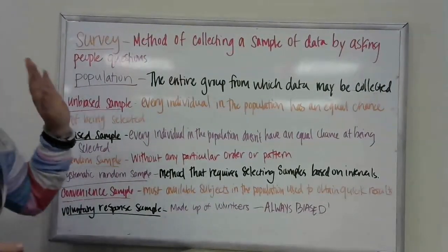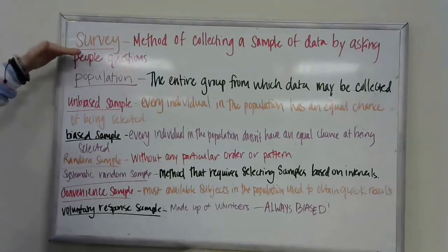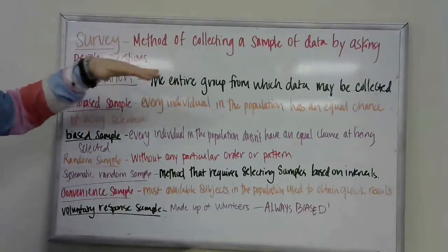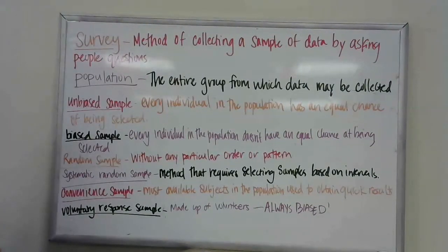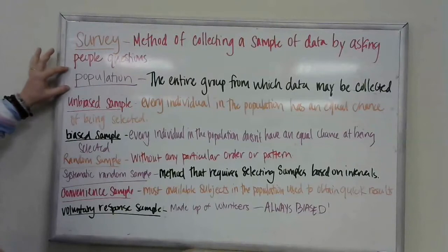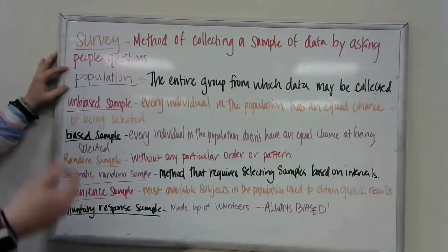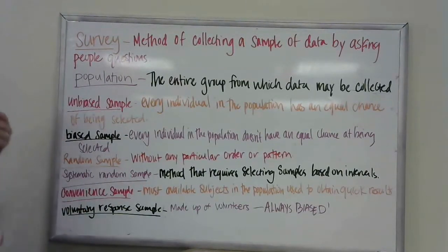Okay, so let's start out with the first thing, which is survey. It's a method of collecting a sample of data by asking people questions. So you're just doing a survey. I feel like everybody should know that one. Population is the entire group from which data may be collected. So every person that you're asking in the survey would be considered part of your population.